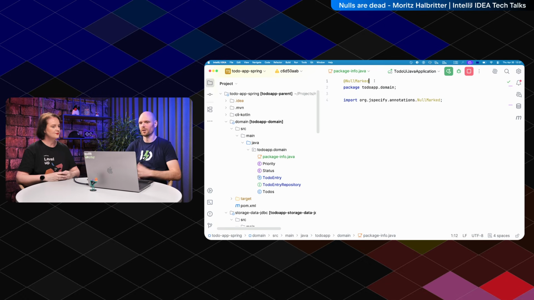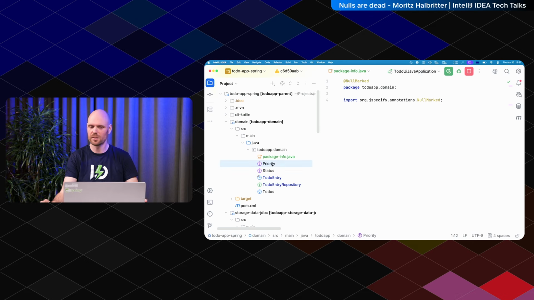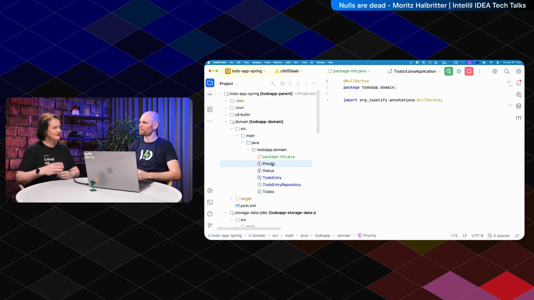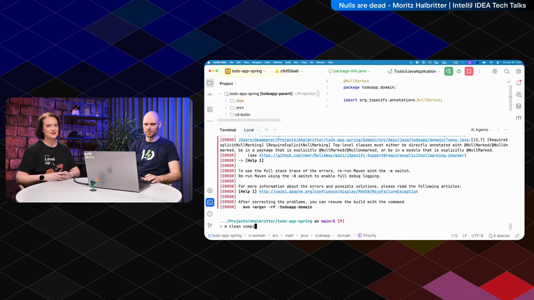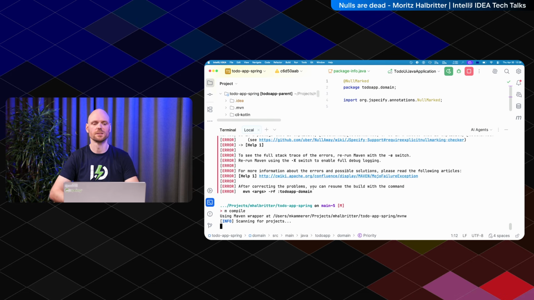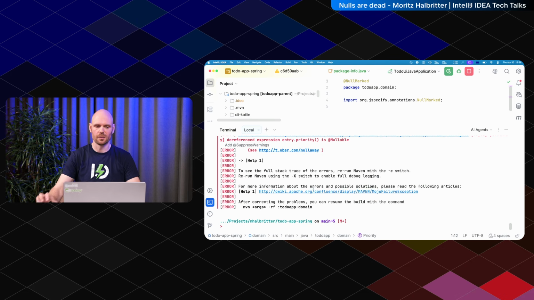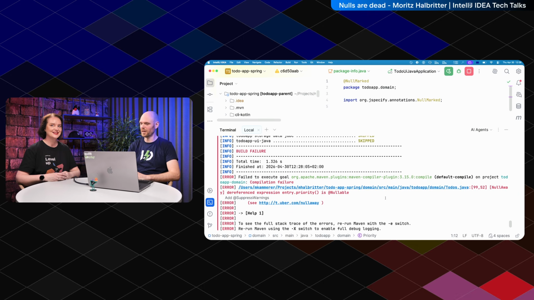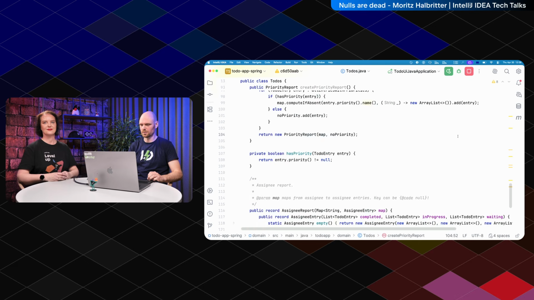Okay, right. Cool. So I've now put NullMarked on this package. So for everything in there, I now have to annotate stuff which can be null as @Nullable. Right. And if not, it will yell at us, right? Yes. So let's run again and see what happens. Let's get rid of the clean, just to compile. Okay. And there we go. Yeah, it's yelling at us. Oh no. Let's take a look at this. Okay, click the arrow. Let's maximize this.